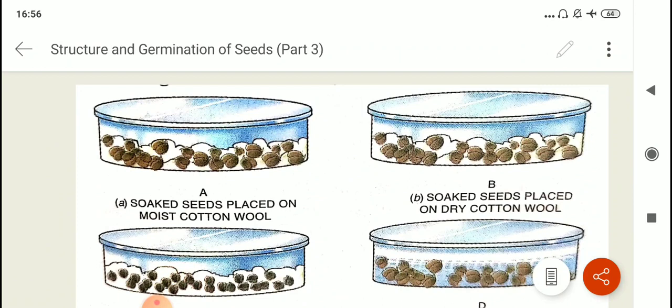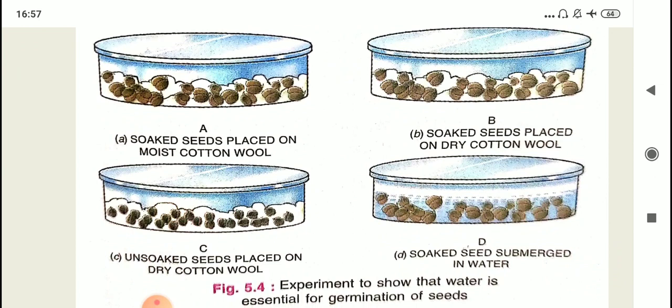So initially the germination might begin, but then very soon the seeds will shrivel up, they will dry and germination will stop. Petri dish C, there are no chances of germination at all because there is no moisture. And in case of Petri dish D, the seeds will rot because there is excess of water.